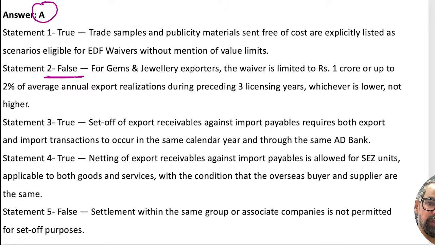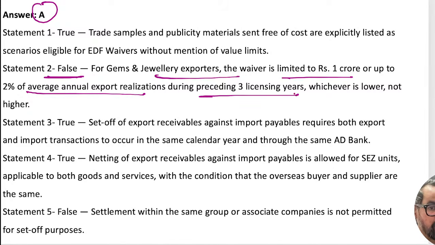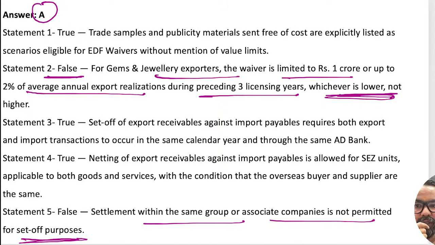So the gems and jewelry export waiver is 1 crore up to 2% of average net export realizable during the licensing year, whichever is lower. The next one is settlement within the same group or associate companies is not permitted for the set off itself. Okay, like let's say Reliance as a group and Reliance Jio and others, we are not doing. It is company to company specific, right?